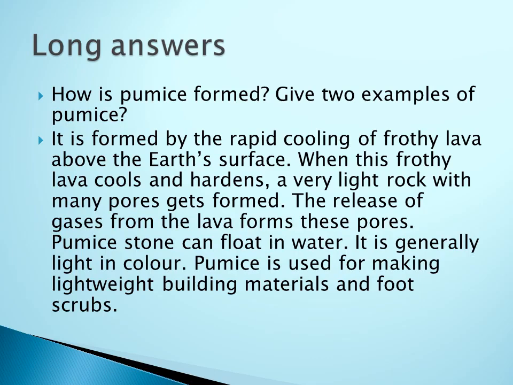Many gases are released from the lava, and the release of gas forms the pores. Due to its light color and light weight, it can float in water. It is used for making lightweight building materials and body scrubs.